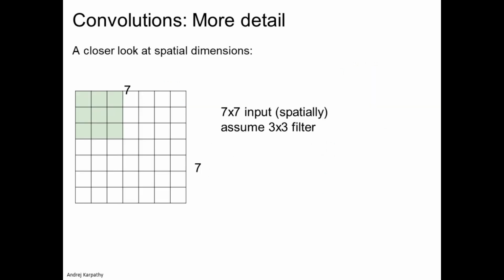Now to have a closer look at it, just watch this. I have a simple image of 7 cross 7 and I am assuming a 3 cross 3 filter. With this 3 cross 3 filter, in the next step we move just 1 pixel, again another 1 pixel, again another 1 pixel, again another 1 pixel. So we moved 5 steps. So I will have a 5 cross 5 output.